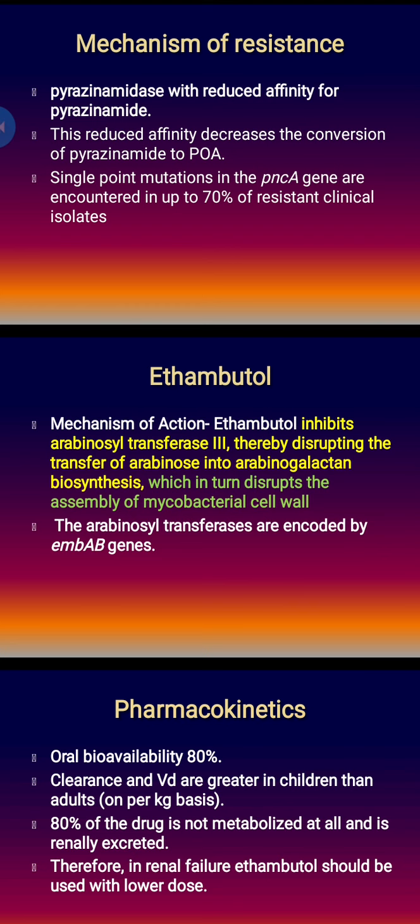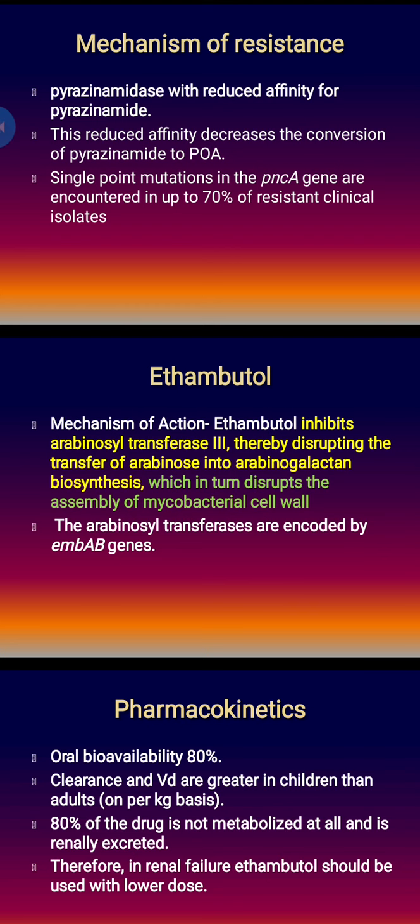Next first line drug is ethambutol, and among the first line drugs it is bacteriostatic. Mechanism of action: ethambutol inhibits arabinosyl transferase 3, an enzyme, and this disturbs the transfer of arabinose into arabinogalactan biosynthesis, and the result is it disturbs the assembly of the mycobacterial cell wall.